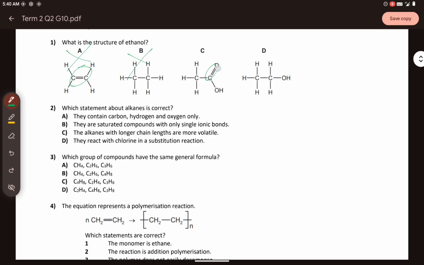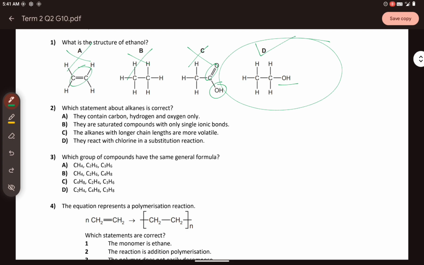Letter C, you have a double bond and then a hydroxyl that makes it carboxylic acid. It is not an alcohol. So that's wrong as well. Now for letter D, you have here all single bonds with OH, then that is correct. So the answer is letter D. This is an ethanol. Now let us proceed to number 2. You have here which statement about alkanes is correct.